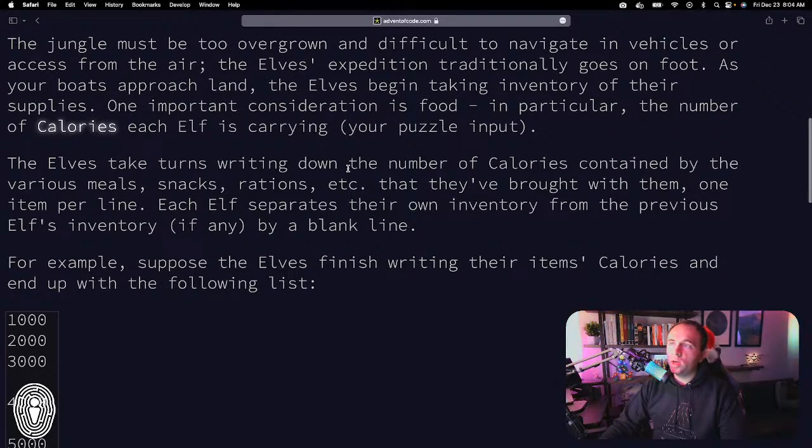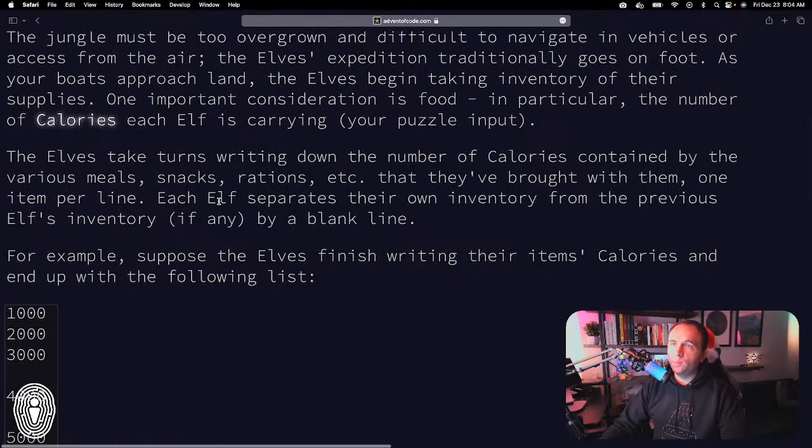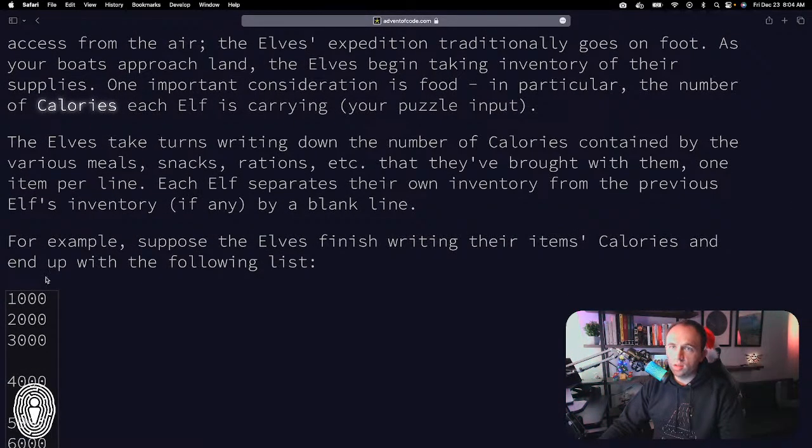The elves take turns writing down the number of calories contained by each of the various meals, snacks, rations, etc. that they brought with them, one item per line. So I'm going to skip down here just to tell you what's going on.